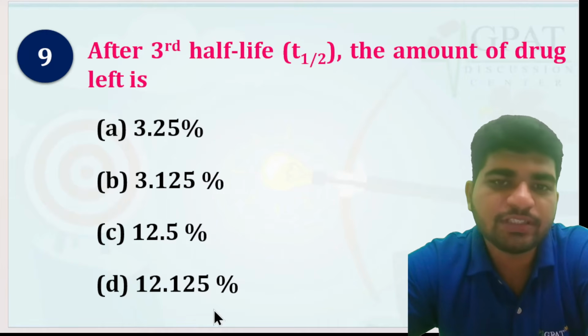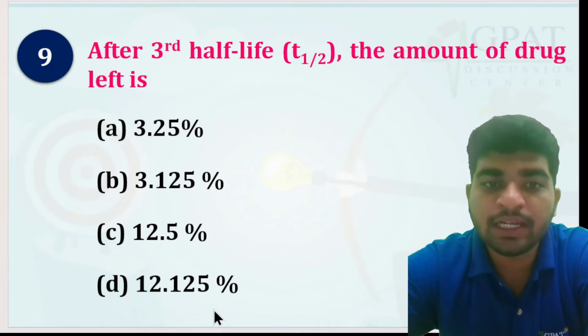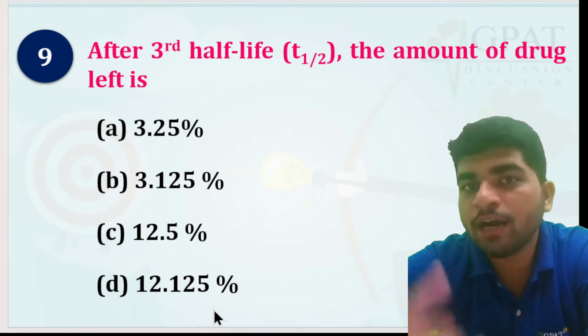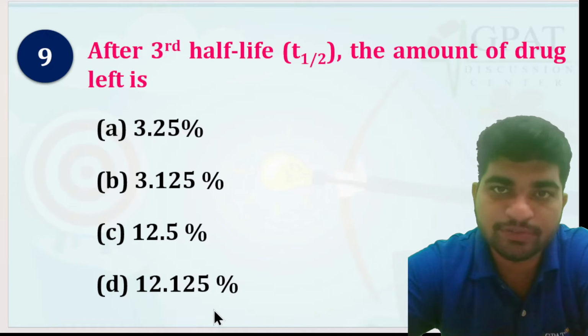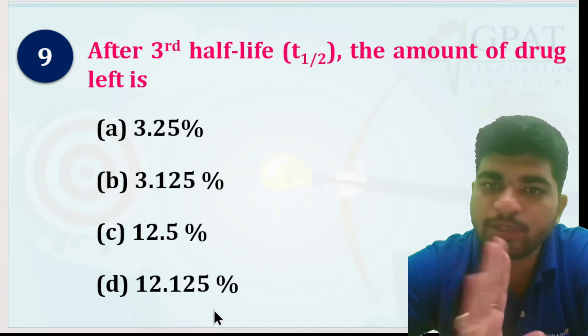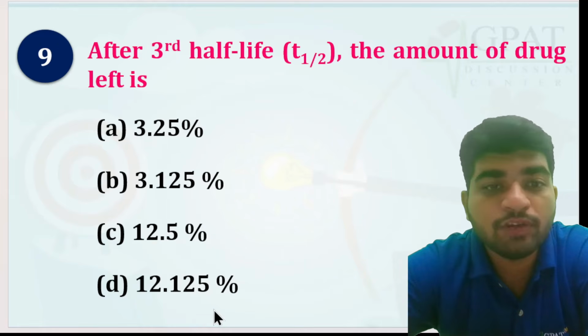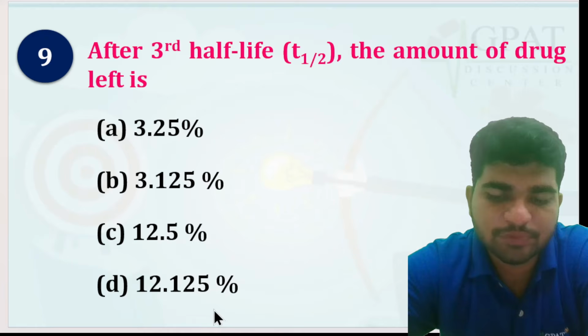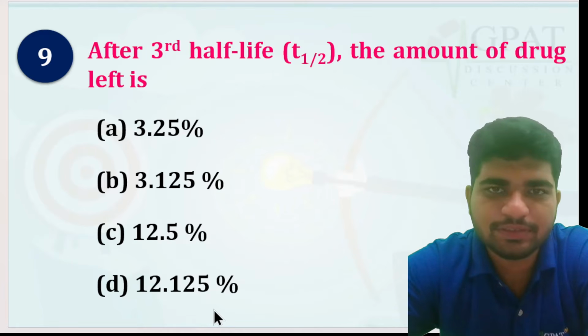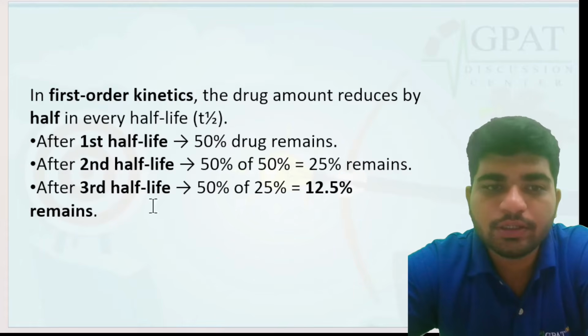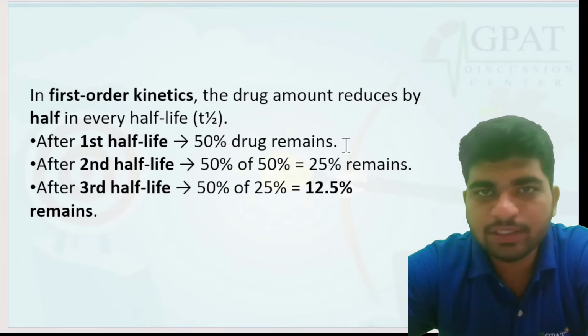Next question: after the third half-life, the amount of drug left is? For example, you have 100% of drug. After the third half-life, what amount of drug is left? The answer is 12.5. How? After the first half-life, 50% of the drug remains.